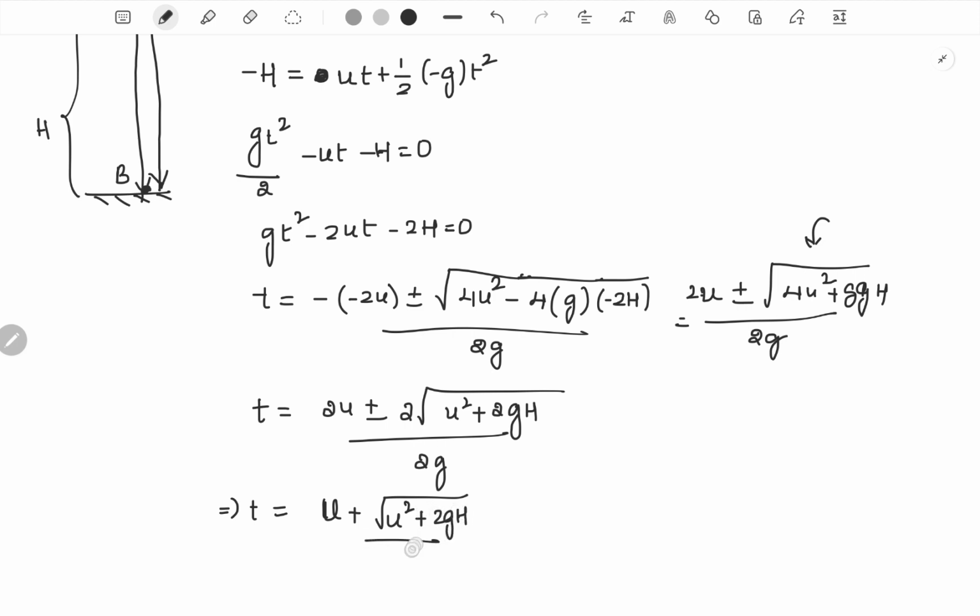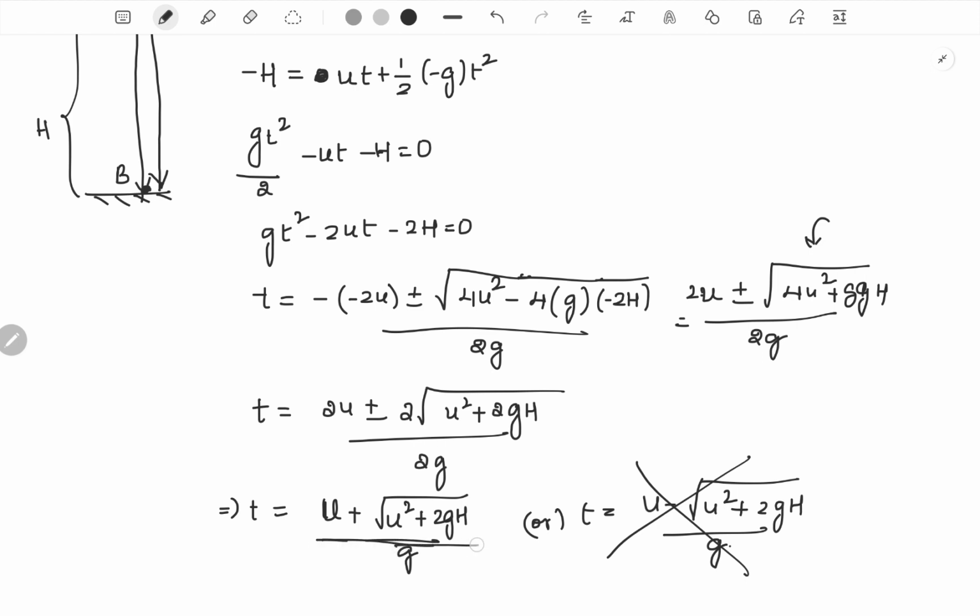Okay. So if you observe properly, the second answer that you got is going to be negative, because definitely root of u square plus 2gh will definitely be greater than u. So this is going to be negative, hence this can't be the answer. So the answer, or the time taken by the body to reach the ground, would be u plus root of u square plus 2gh divided by g.